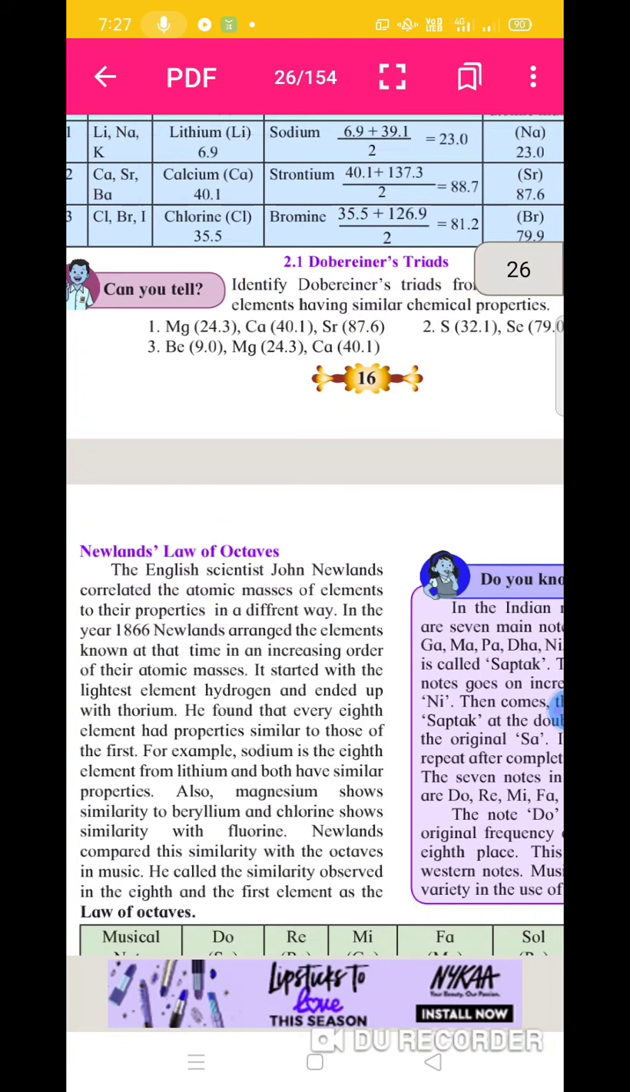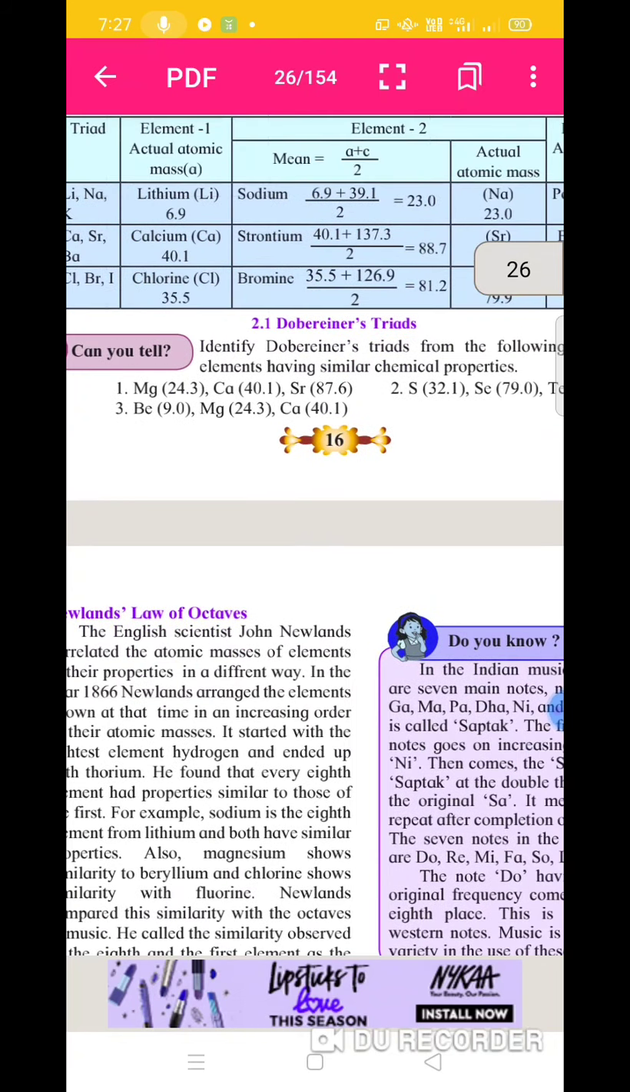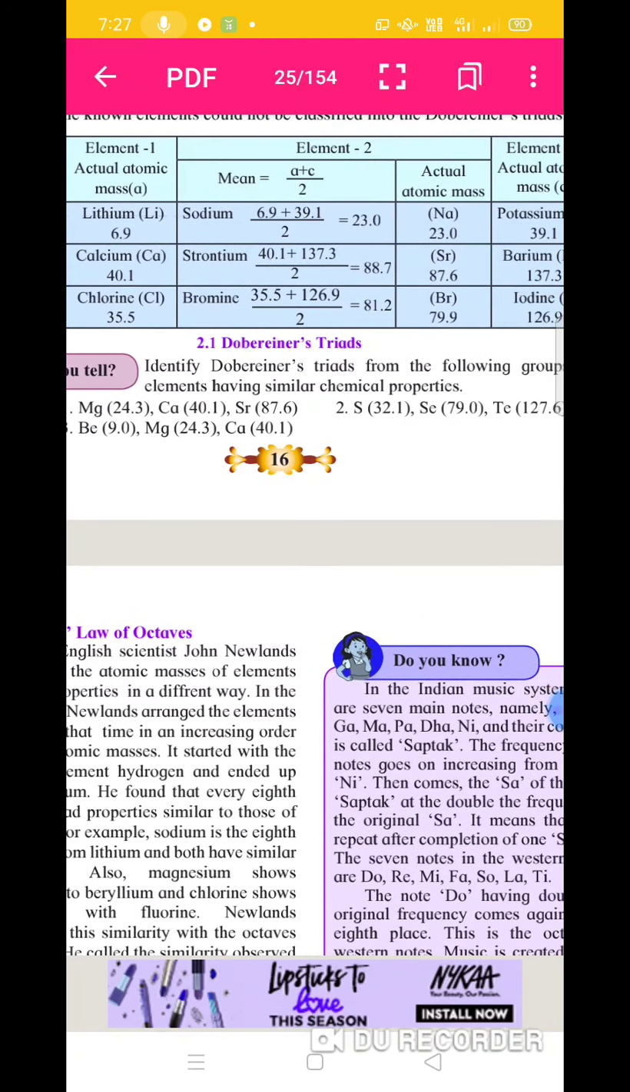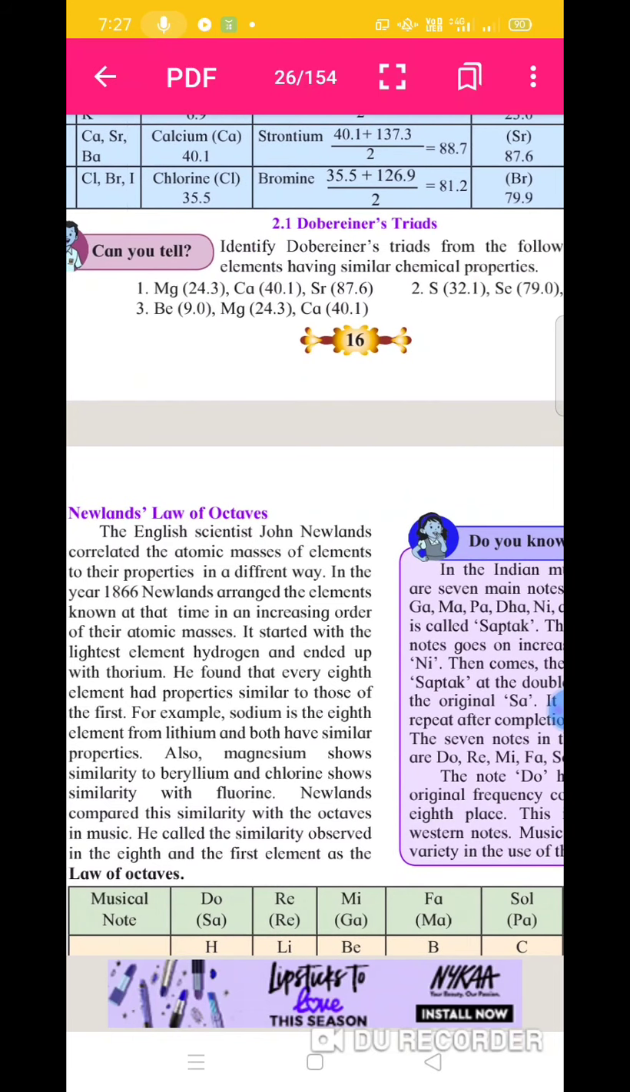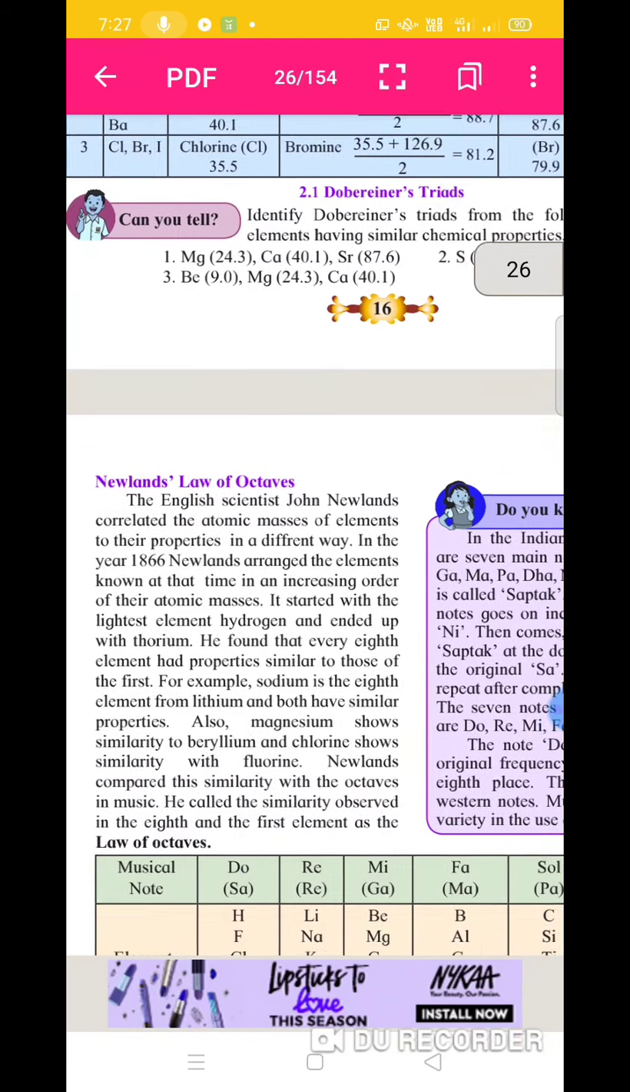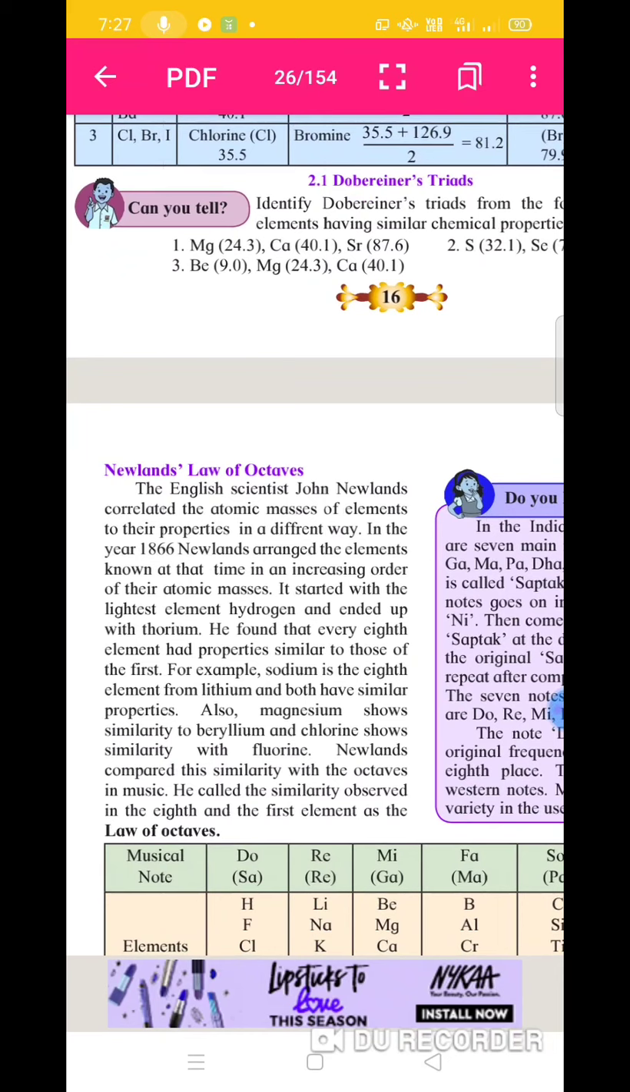Okay, so first, magnesium, calcium and strontium are not Dobereiner triads. Second, sulfur, selenium and tellurium is a Dobereiner triad. And third, beryllium, magnesium and calcium are not Dobereiner triads because they are included in the same group.